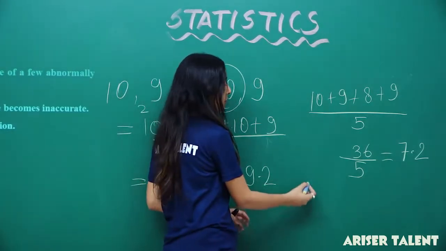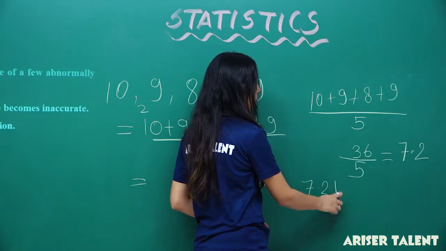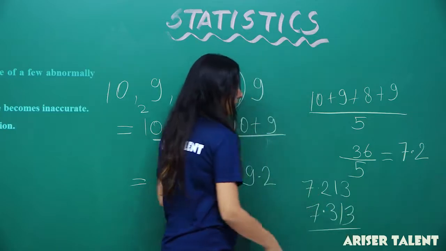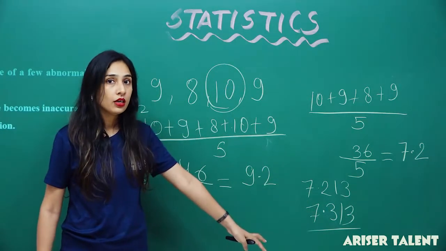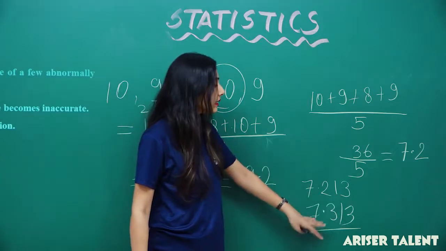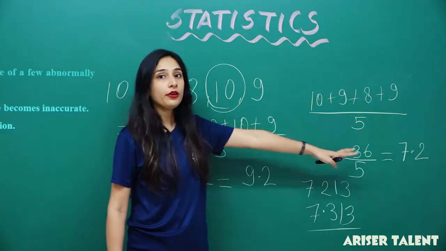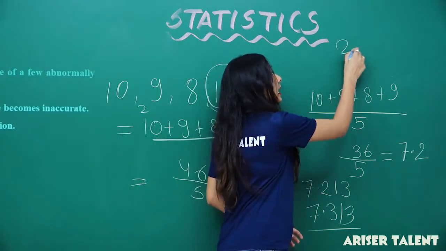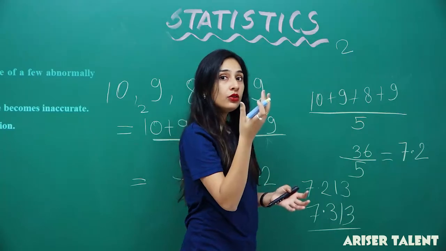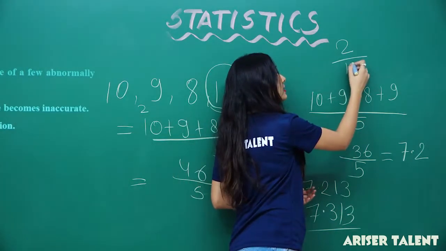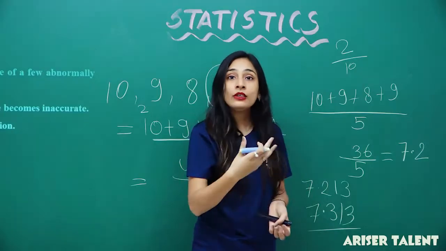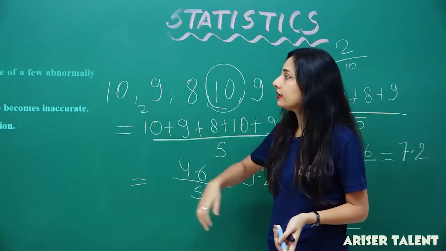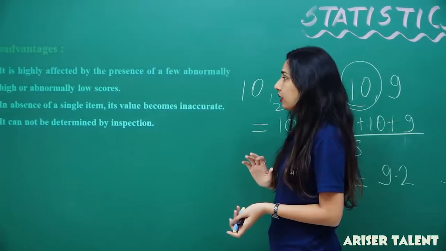If in one term we were getting 7.213, in the second we will be getting 13.13. These kinds of values cannot be ignored. Okay, these are approximate values, but 7.2 and 9.2 have a difference of 2, and the value on which we are judging is 10. So eliminating 2 from 10 is a big difference, guys. So you can't do it like this. The absence of a single item makes the value inaccurate.